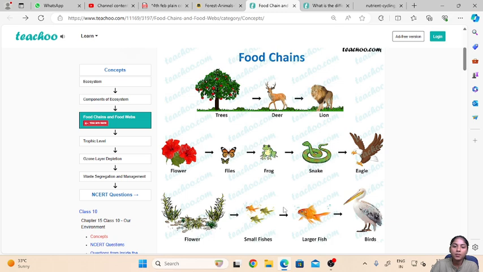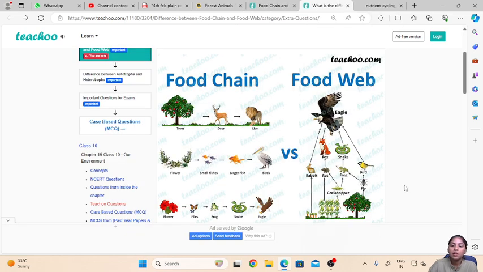Then again, for example, a deer will not only feed on a single type of tree. It can also eat grasses and other bushes. So this is how a food web looks. Here in this example, the eagle can eat a rabbit also. It can eat a snake, or it can acquire its food by eating a bird. So this is a more practical representation in nature.